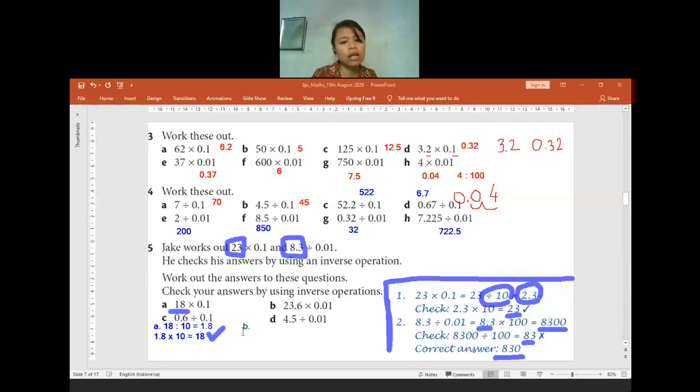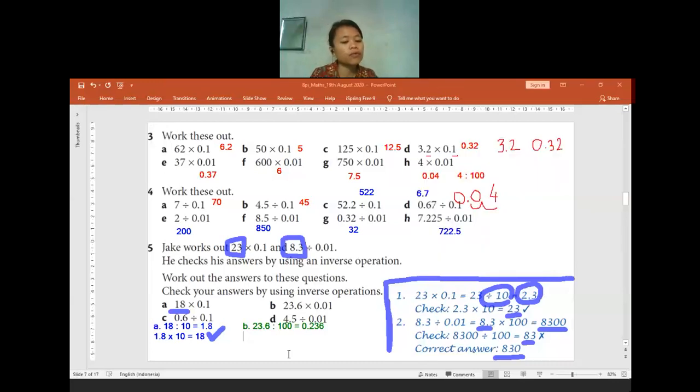Do not only tell me the final answer. The final answer is already correct, 0.236. So we do 23.6. We can divide it by 100. The answer correct, it will be 0.236. This is the method. When we have a multiplication with a decimal, we can change it into a division, so we can divide it by a whole number. 23.6 times 0.01 is the same thing as we do 23.6 divided by 100. So the final answer will be 0.236.